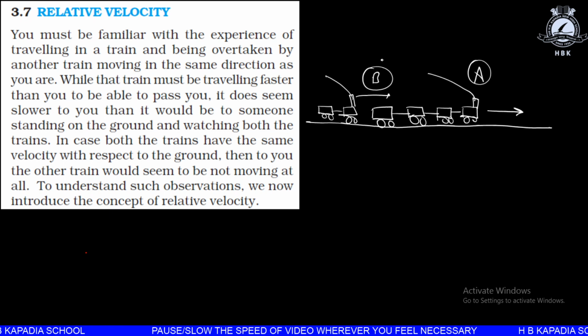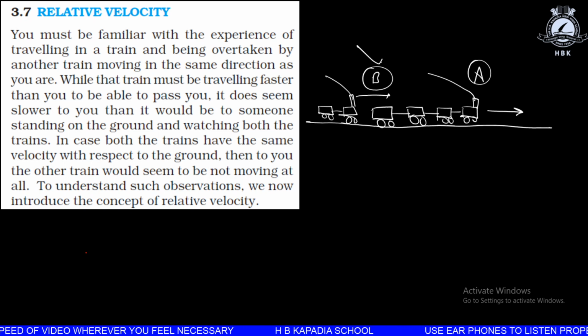If train B is overtaking train A, the velocity of B must be greater than the velocity of A. So with respect to a person standing in B, train A will be a bit slower, and with respect to a person standing in train A, the speed of B will be larger.